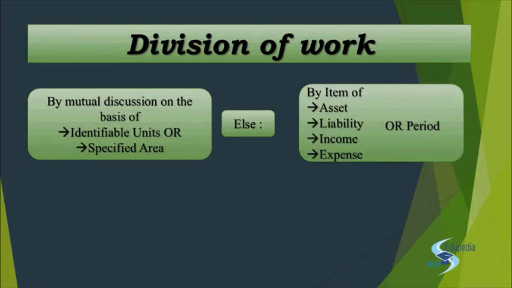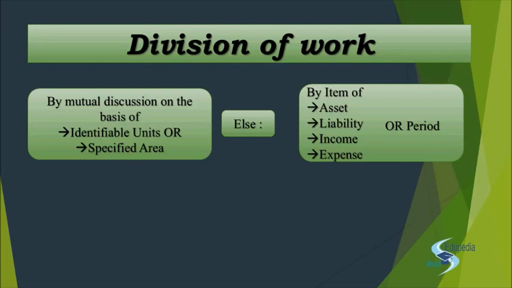Right? You can divide the work, you can say, okay, you take up assets, I take up liability, you third one, you take up the income, and you fourth, take up the expenses. And if you don't want to divide it that way, you are also free to divide the work on the basis of the period. 4 months, 4 months, 4 months, 4 months. 3 months, 3 months, 3 months, 3 months. 4 quarters divided. A third quarter, it's a common quarter. All of you, let's work on that. You can divide the work any way you want.